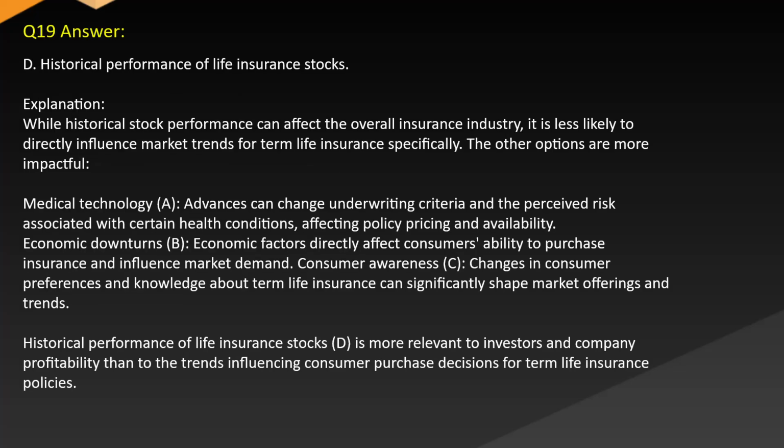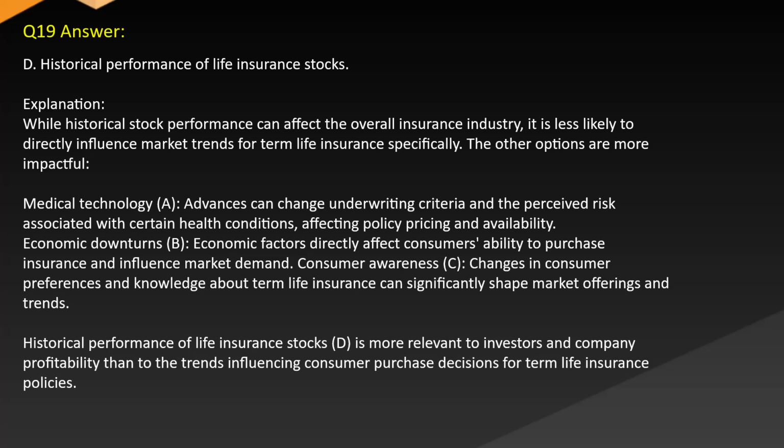Answer D. Historical performance of life insurance stocks. Explanation. While historical stock performance can affect the overall insurance industry, it is less likely to directly influence market trends for term life insurance specifically. The other options are more impactful.